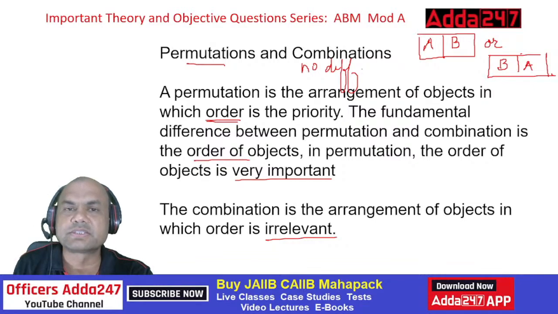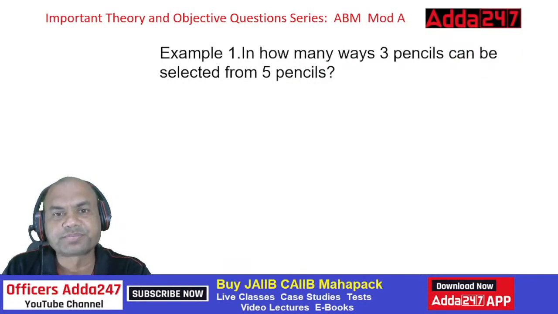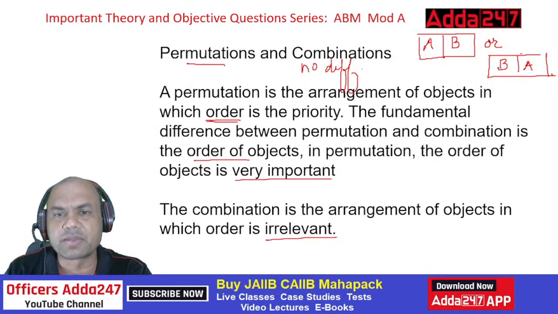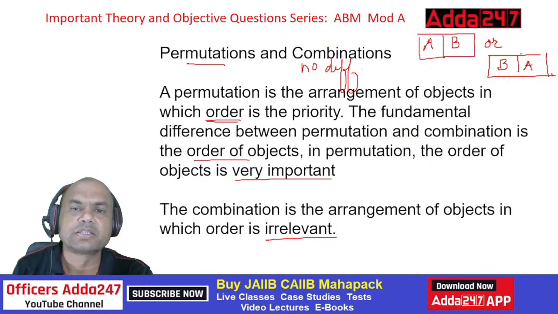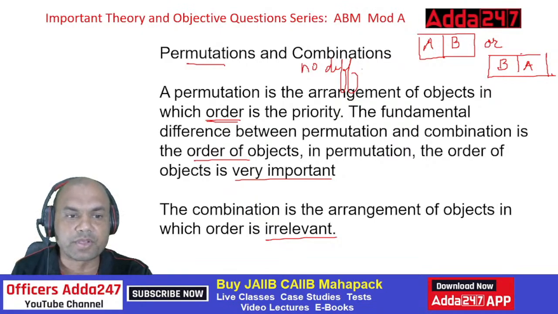Whether A be on this side or that side or anything, let it be. Nobody cares. So before going to the examples, let me write the formula for permutation and combination. See, what are the formulas? Let me bring in one slide over here because that is required for writing the formula.